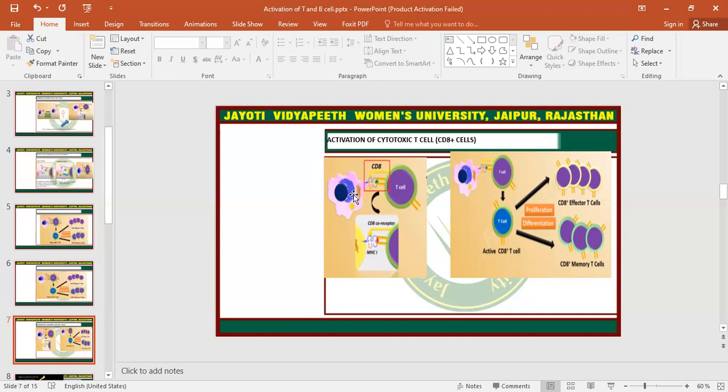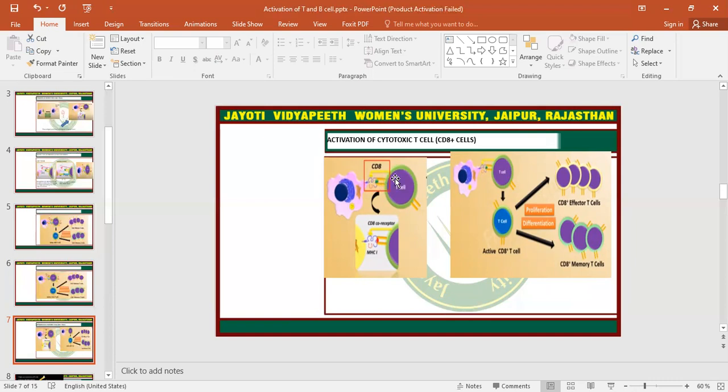When the antigen presenting cell presents the antigen on its surface, the CD8 cytotoxic cell will come and it will bind to the MHC class 1 molecule by the CD8 receptor, and it will also bind to the antigen by its antigenic receptor.